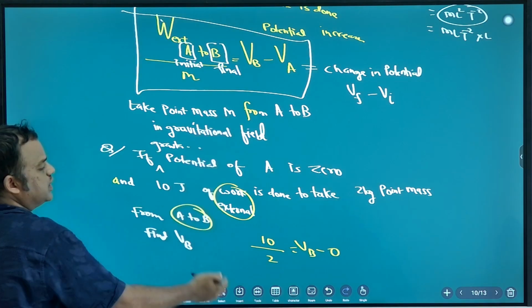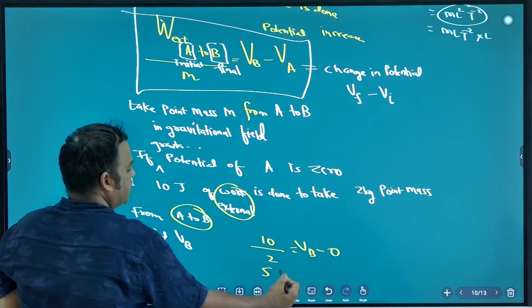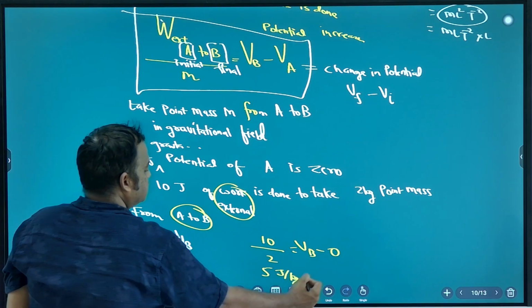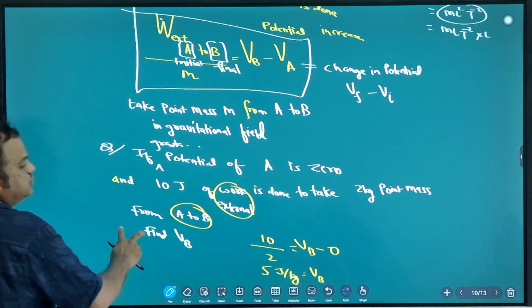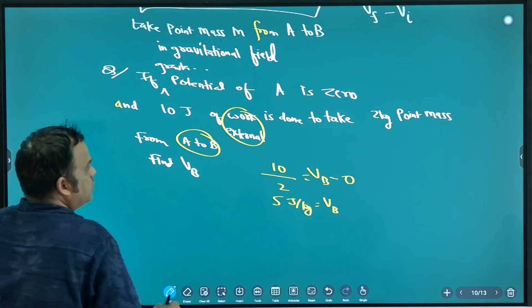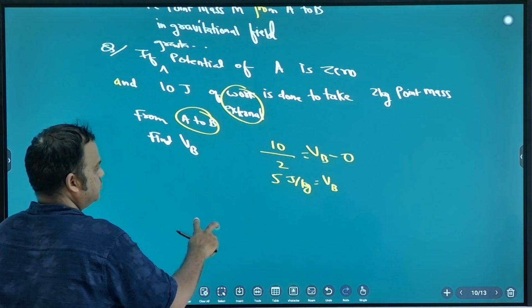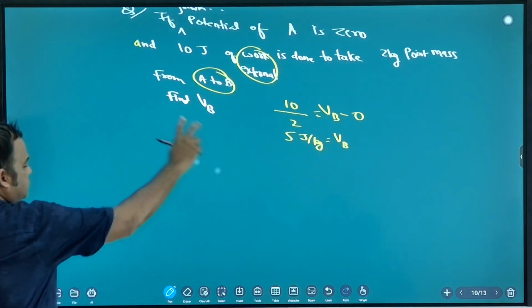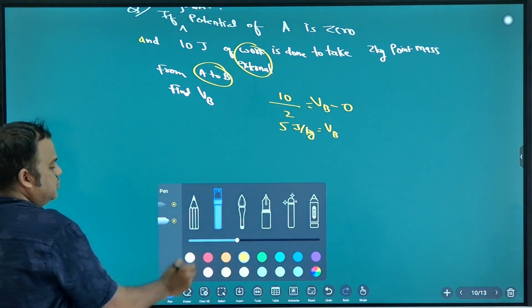VA is 0. So what is the answer? 5 joule per kg. VB is 5 joule per kg. Finish.